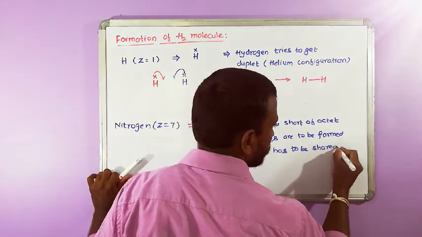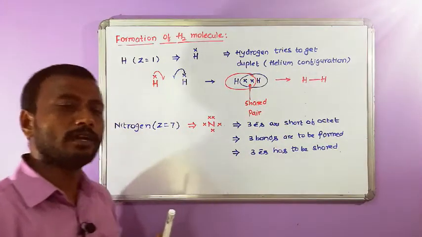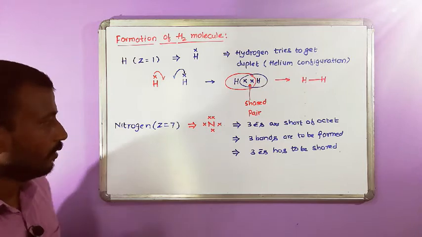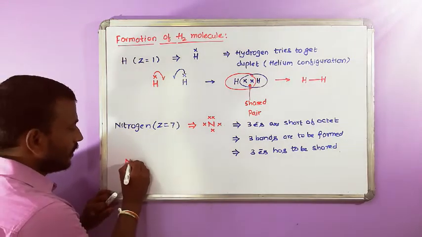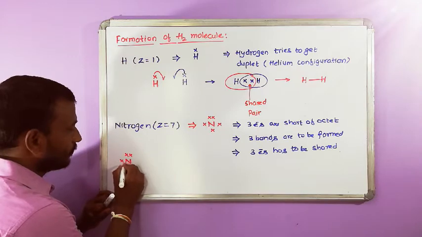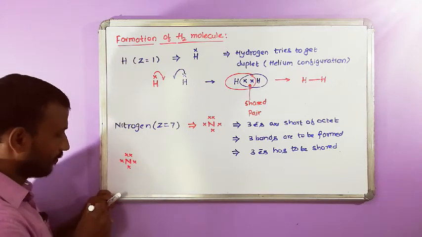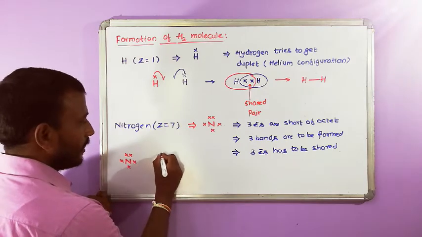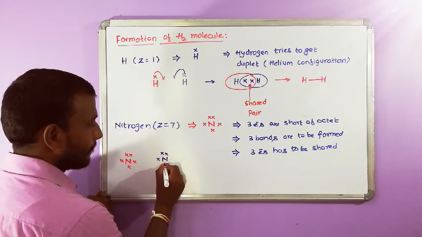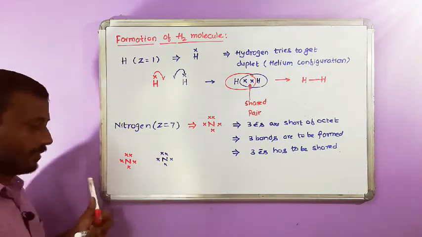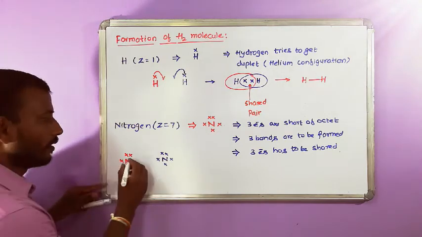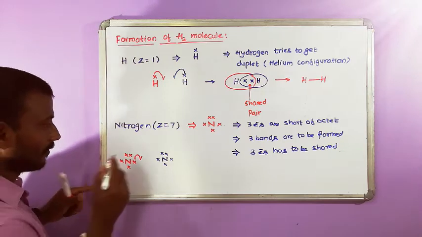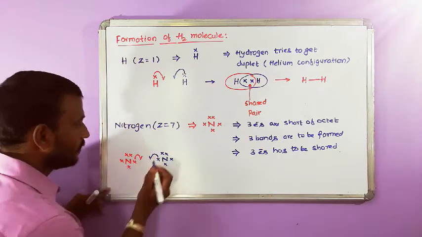This is covalent bonding, remember, this is not ionic bonding. Okay, so let's check. This is one nitrogen atom. Let's take the other nitrogen atom. Let's suppose this nitrogen is giving 1 electron, and this nitrogen is giving the other electron.